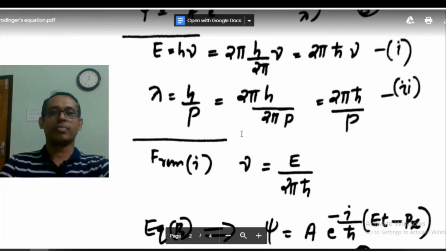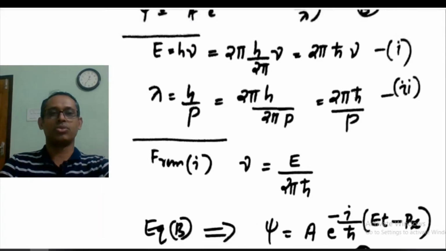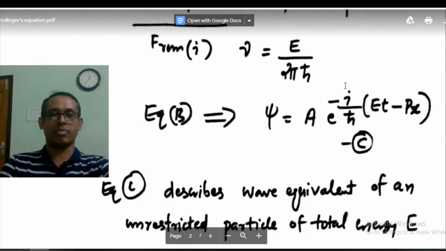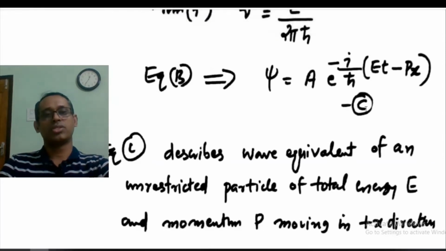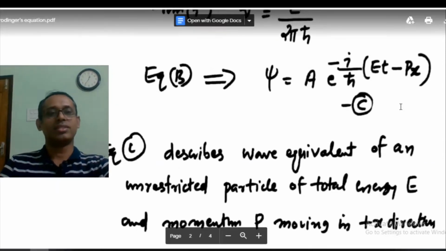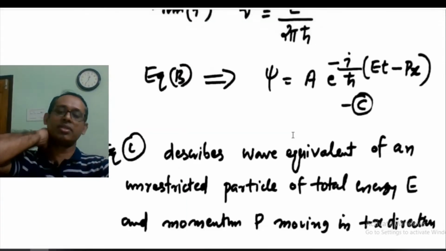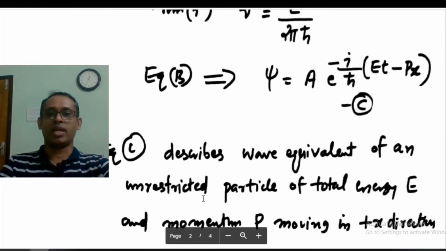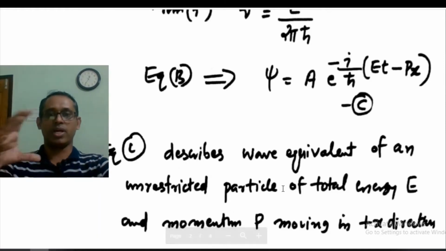And for lambda we are writing 2 pi h cut over p, so we have this minus px here. So psi is equal to A e to the power minus i by h cut (Et minus px). So equation C describes the wave function of an unrestricted particle, a free particle.